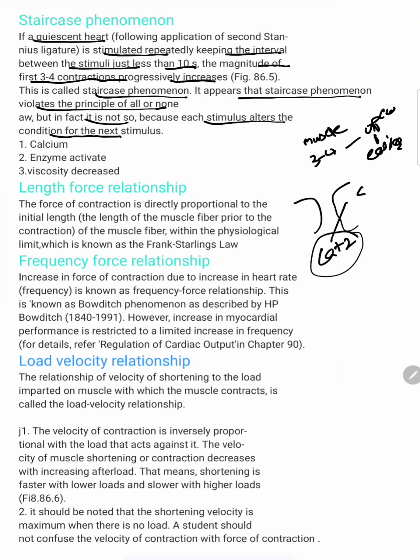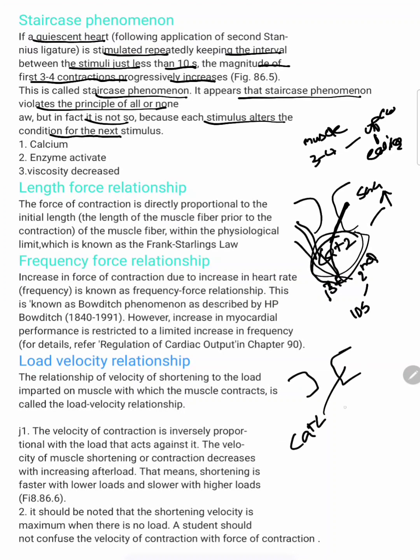From the sarcoplasmic reticulum, calcium is released during the first contraction, right? Then if the second contraction occurs within 10 seconds, the calcium will not be returned as fast as before the second stimulus. So the leftover calcium and the newly released calcium for the second contraction mix up, so there will be increased contraction. This is the sarcoplasmic reticulum. It releases calcium ions. Okay, the first contraction is completed.